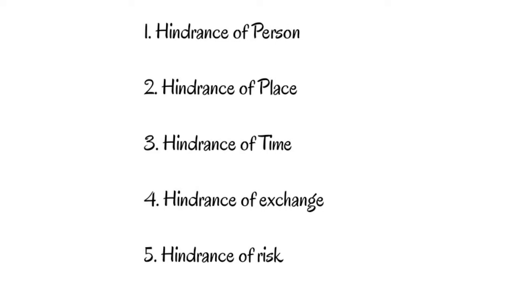And number 2, hindrance of place. A major problem faced by producers is to send their goods to distant places without loss through theft, pilferage or damage, etc. Now commerce helps in solving this problem by providing means of transport, packaging and insurance. Modern means of transport carry goods to far places quickly and safely. And packing of goods helps to preserve the quality in transit and storage. So with the help of packing, the businessman can preserve the quality of the goods, and thus transportation and packing are both useful in commercial activities.